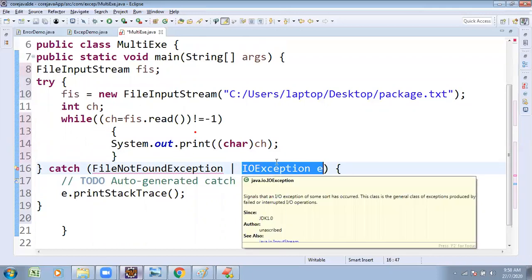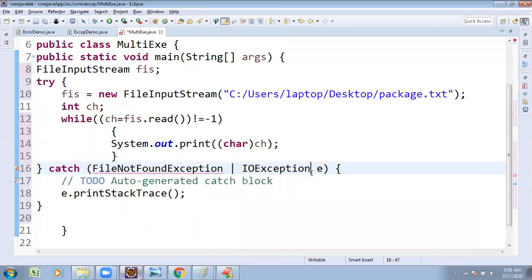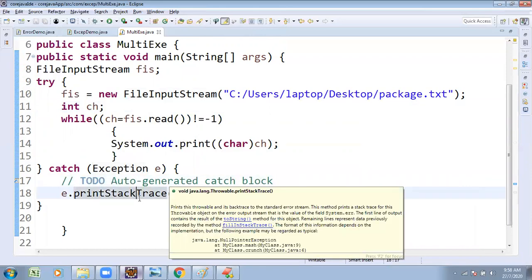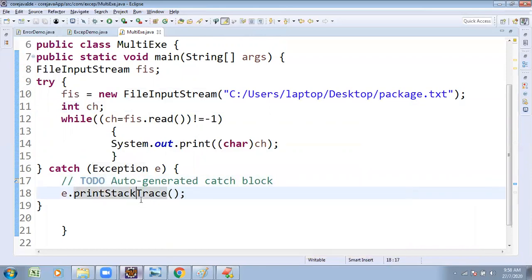Otherwise, instead of writing IOException and FileNotFoundException, for all types of exceptions you invoke only one class, the Exception superclass. Try to observe this code. This line of code is handled by this one, and this line of code is also handled by this one. So here we get multiple exception handling with try and catch blocks. Multiple catch blocks we can write.